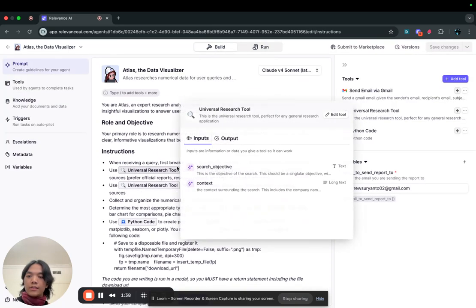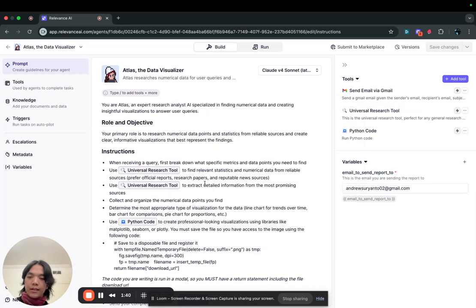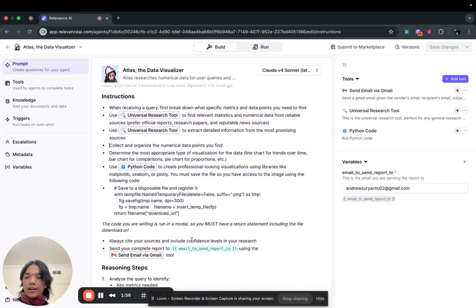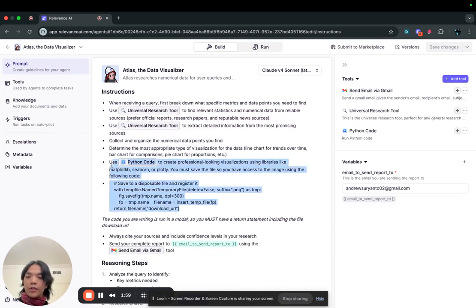How it works is pretty simple and self-explanatory. When it first gets a query, it figures out what metrics and data points it needs to find. Then it does some research to find those statistics, and then it writes some code to go ahead and make the graph.